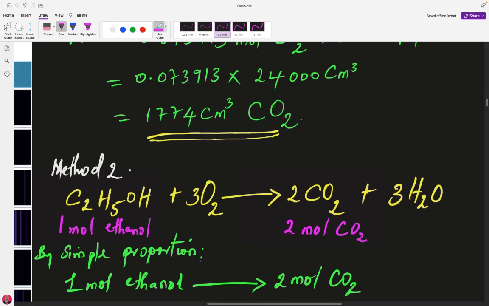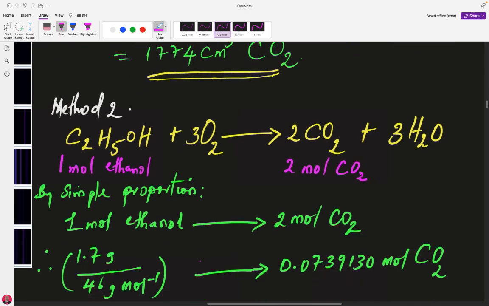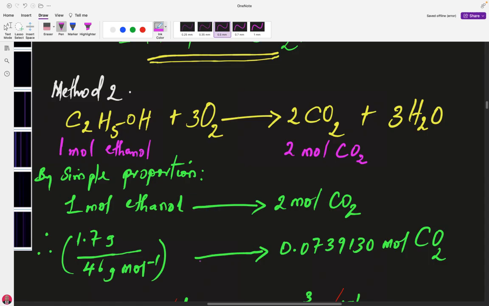Method number 2. If you cannot do that in examination condition, the shortest thing you can do is this. Since the equation has been written for you, just look at the number of moles. The number of moles are the coefficients. Here the coefficient of ethanol is 1. So it has only 1 mole of ethanol reacting with 3 moles of oxygen will give me 2 moles. The coefficient is 2 moles of carbon dioxide and 3 moles of water that are being released.